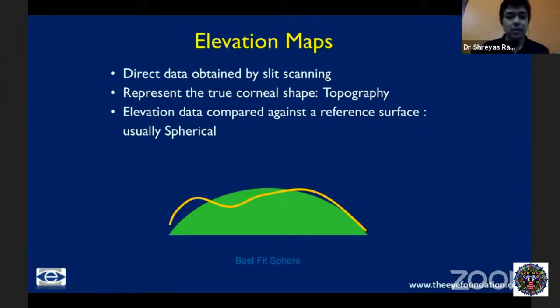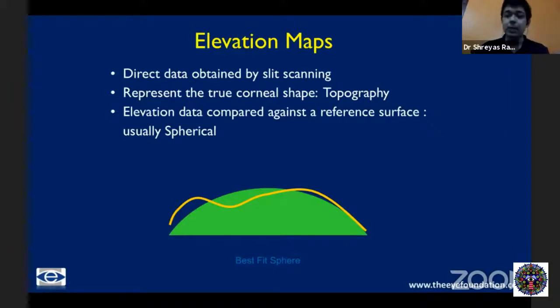And when I talk about elevation maps, to some extent, the basic concept of elevation map is similar between OrbScan and Pentacam, though the way Pentacam images the elevation maps is more accurate, and we get better data from the elevation maps from the Pentacam itself. Now, why do we need elevation maps? So essentially what we mean by elevation is we are trying to get a reference surface. Now, each cornea is different from the other, and therefore we are trying to get a reference surface which best fits or best conforms to the shape of that particular cornea.